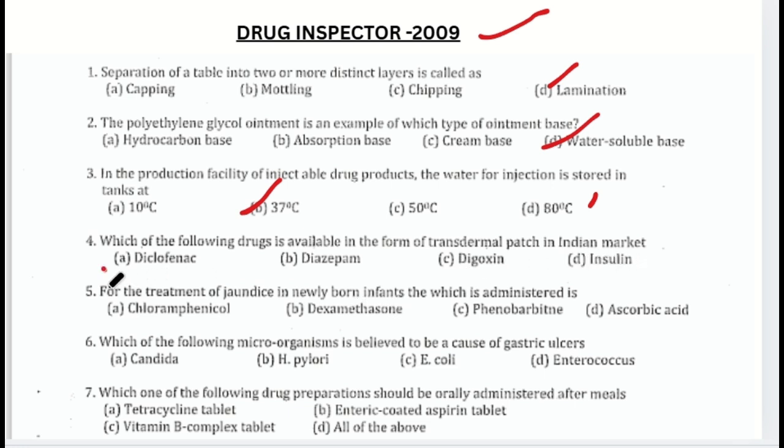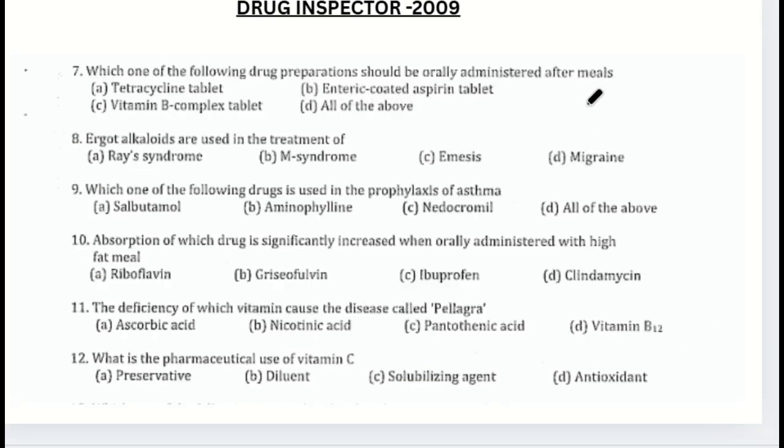Answer. A. Diclofenac. 5. For the treatment of jaundice in newly born infants, which is administered is. Answer. C. Phenobarbital. 6. Which of the following microorganisms is believed to be a cause of gastric ulcers? Answer. B. H. pylori. 7. Which one of the following drug preparations should be orally administered after meals? Answer. D. All of the above.